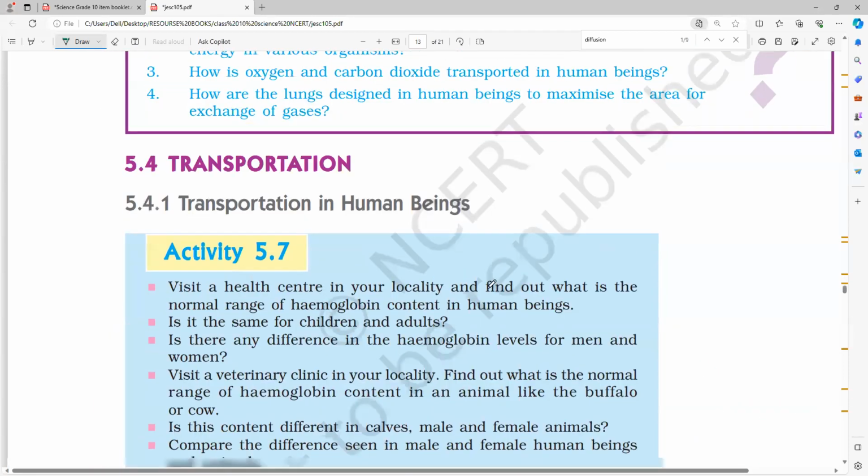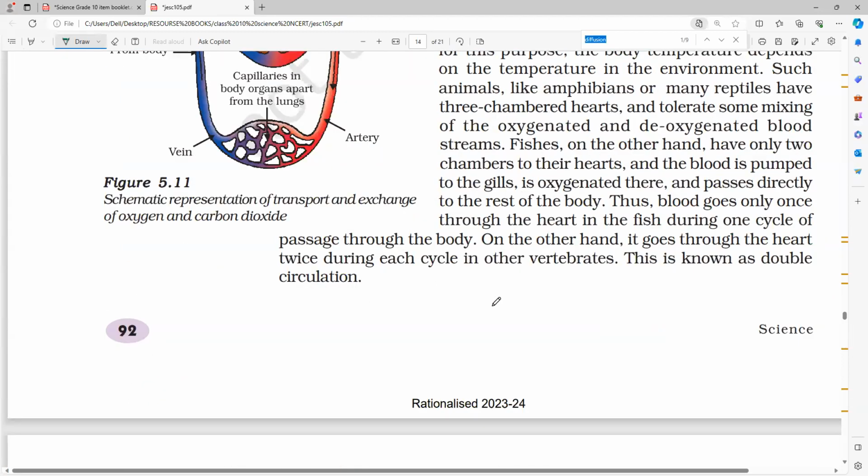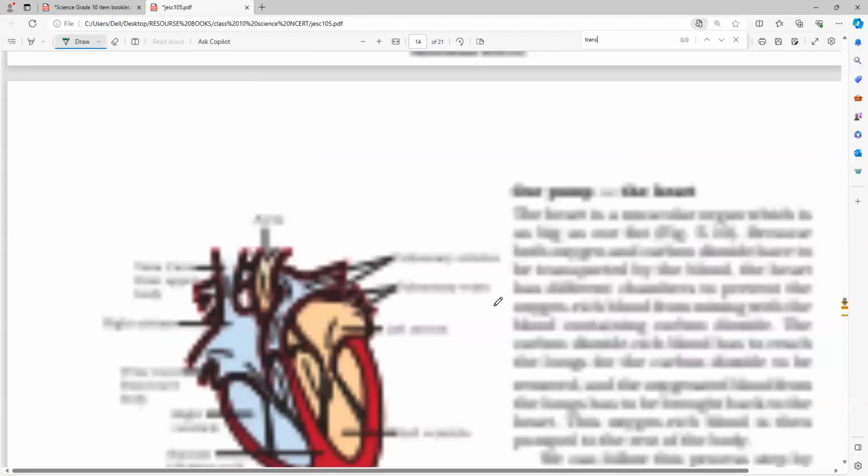So transportation in human beings, this is... where is the transportation in plants, Amma? 94. 94.